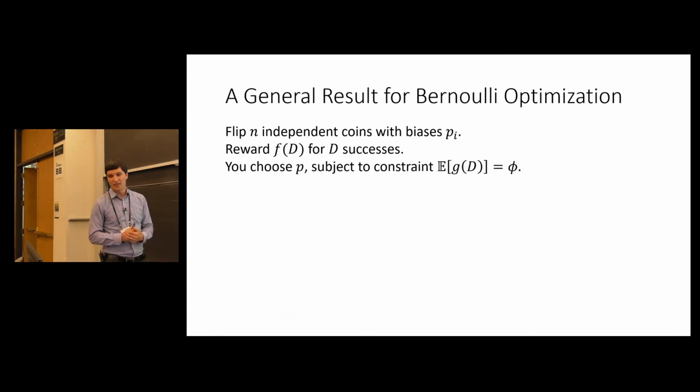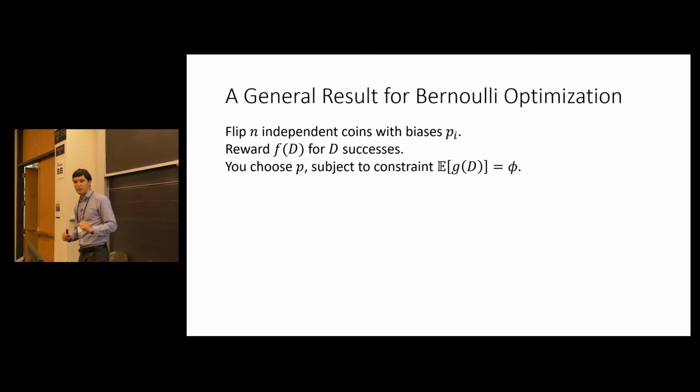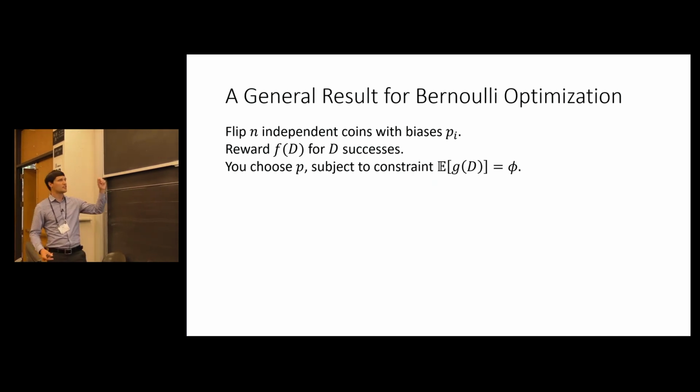OK, final thing I want to tell you about is this sort of intermediate result we used along the way. So I want you to think about the following problem. We're going to flip n coins. They each have some bias. We're going to flip them independently. Now, based on the realized number of heads, you're going to get some reward. So if the realized number of heads is d, you get reward f of d. f is given to you.